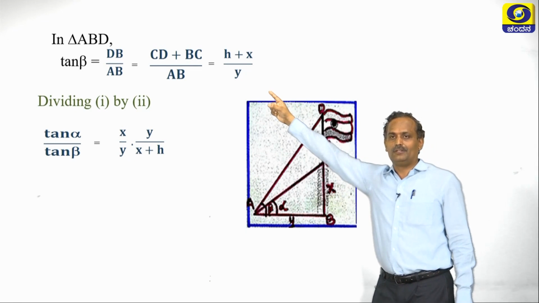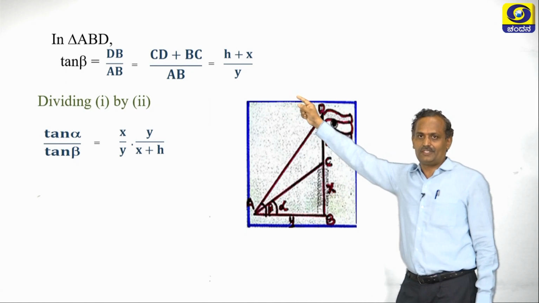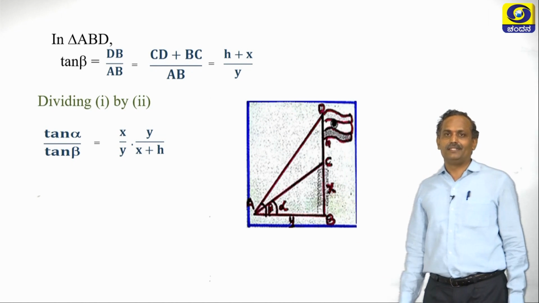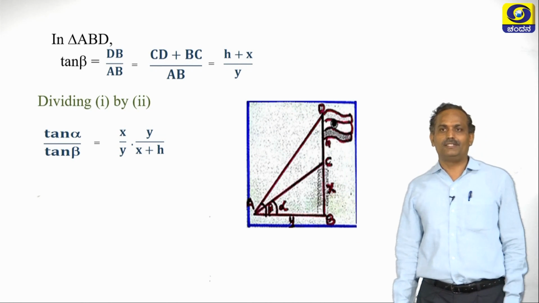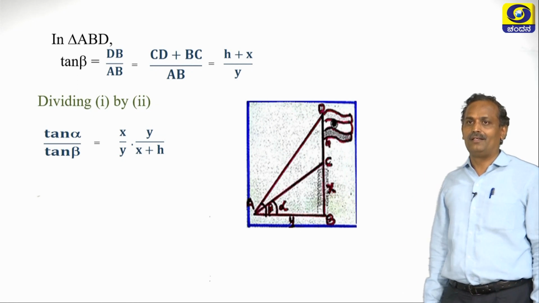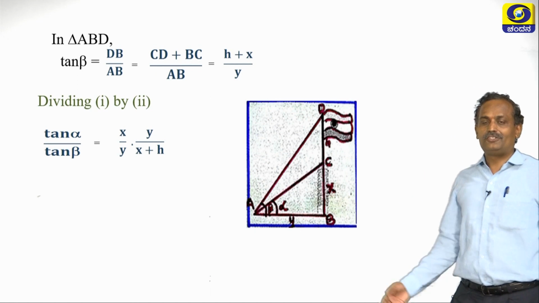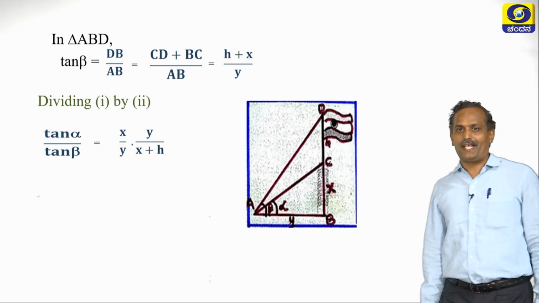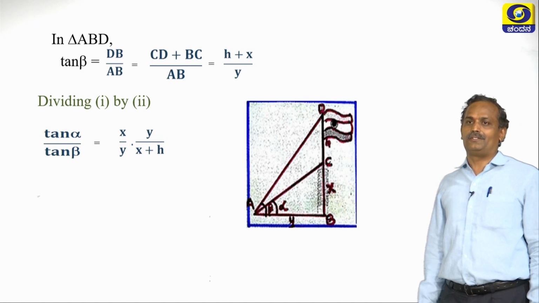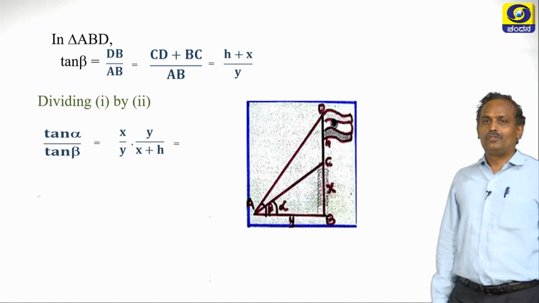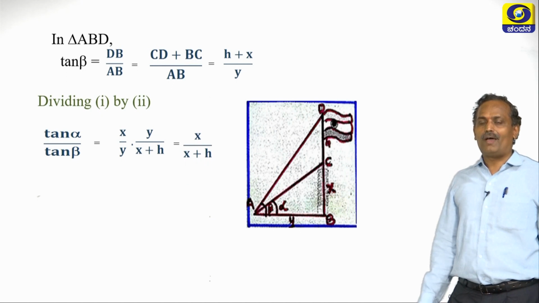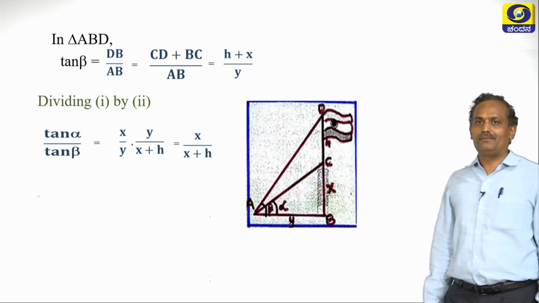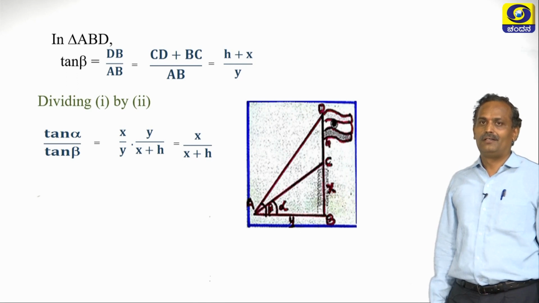I had not named it, so call this equation 2. So tan alpha by tan beta is x by y into y by x plus h. So y cancels, and it is nothing but x by x plus h.